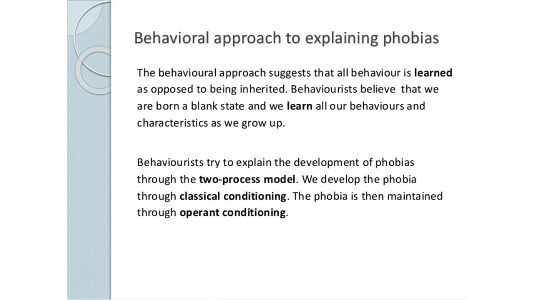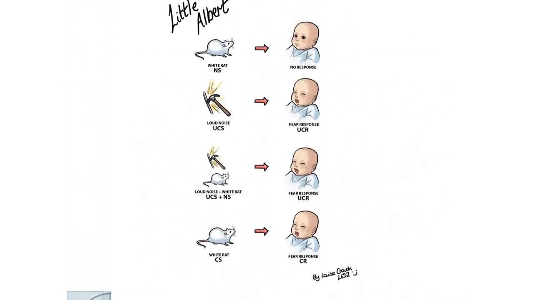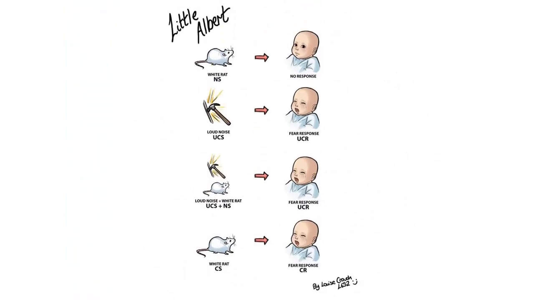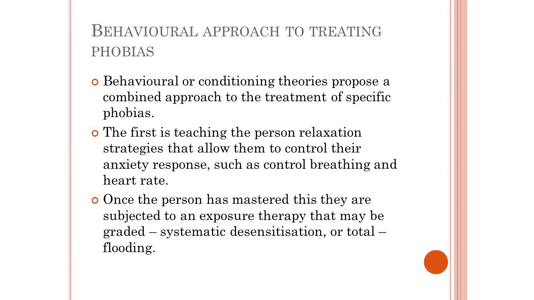Social learning theory. The phobic behavior of others is modeled. Especially effective if the model is rewarded with attention for their phobia, vicarious reinforcement. Evaluation. Supported by key study. Little Albert conditioned to fear a white rat, paired with the loud noise of a hammer banging. Also began to fear other white fluffy objects, stimulus generalization. However, study is unethical. Theory useful as applicable to real life.